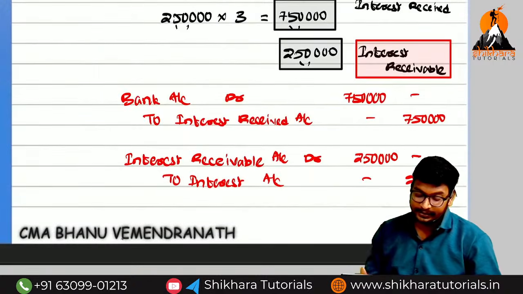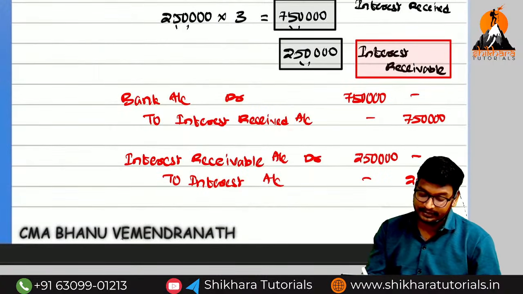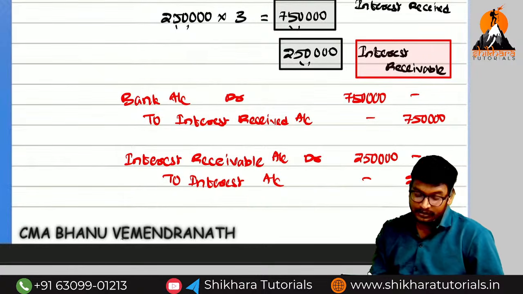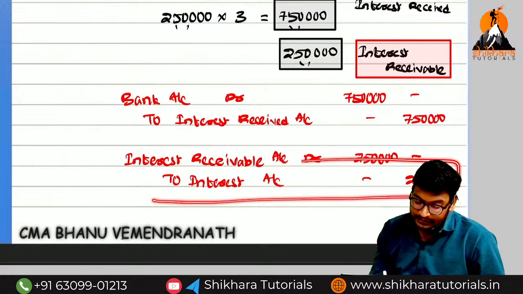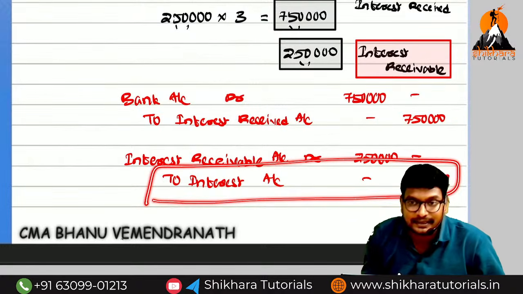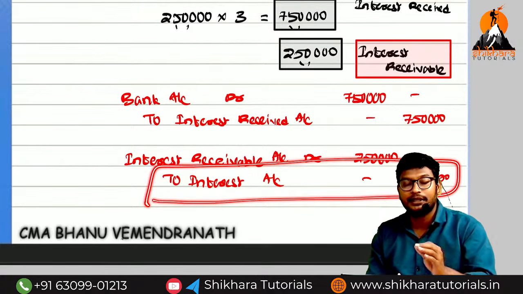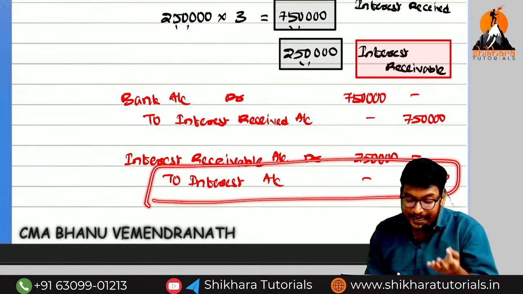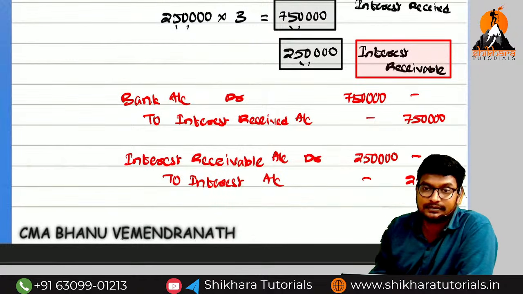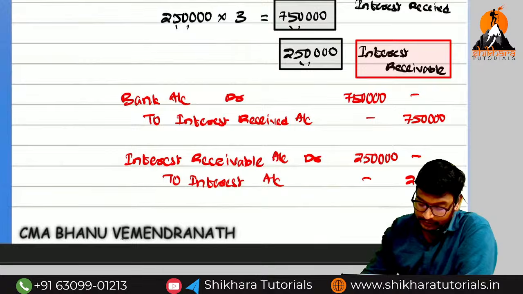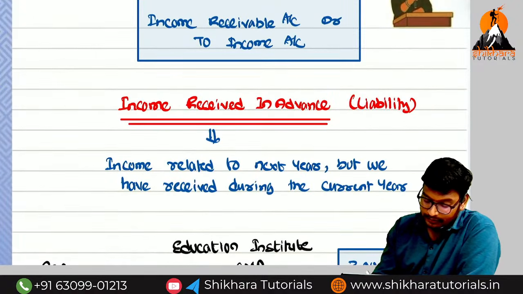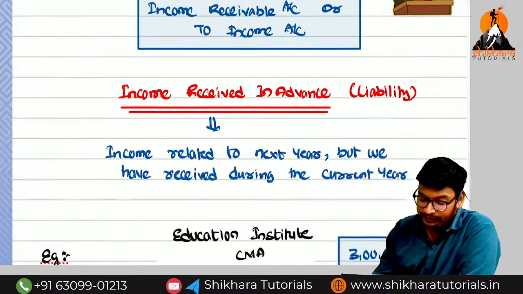So what is the entry, Amma, here? Bank account debited to interest received. Interest receivable account debited to interest account. So even though we have not received the income of the current year, we need to show this particular income during the current year itself. For that reason, when coming to the final accounts, we are going to add this interest, yes or no, Amma? We add this back, this interest given in the adjustment. Are you getting the point? So next, income receivable account debited to income account is an entry.